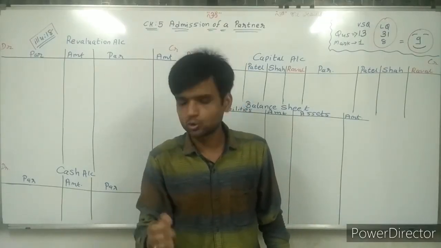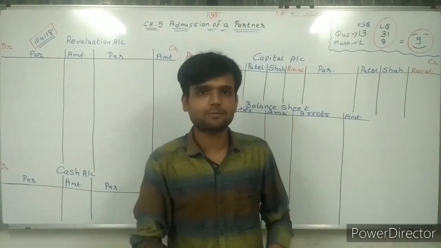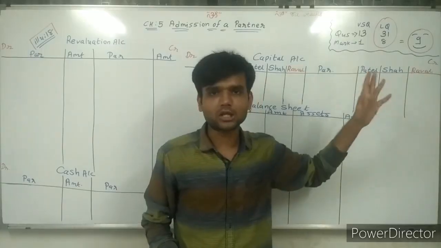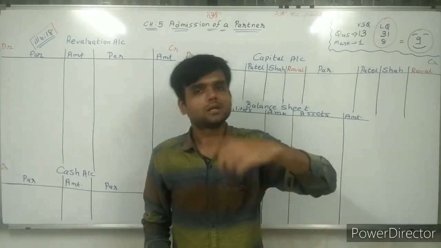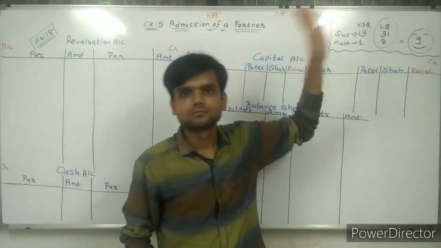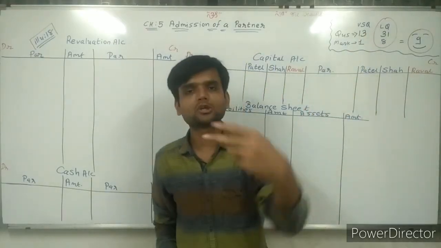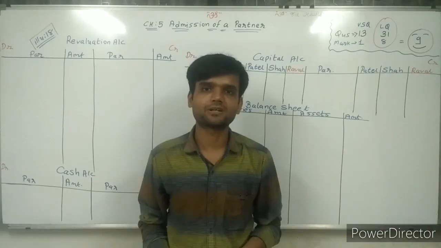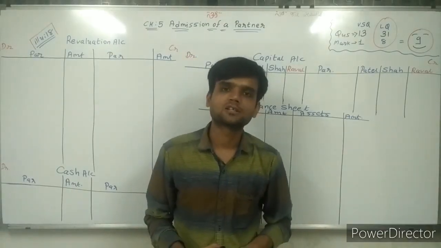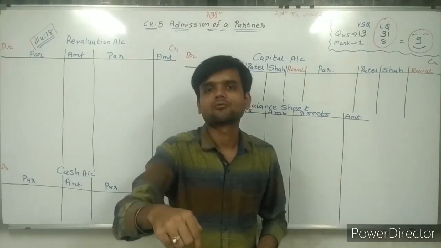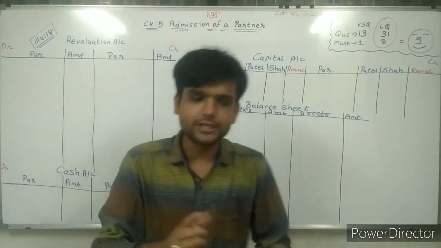Whenever you are doing a sum of admission or retirement, which is of 8 marks, from the admission chapter an 8 marker question will be there, and the same for retirement also, an 8 marker question will be there. Here question number 31 is for admission, question number 32 is for retirement. Both are of 8 marks. From that we are fixing 5 marks now. So first of all, reading the question.